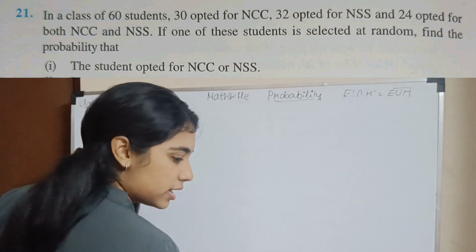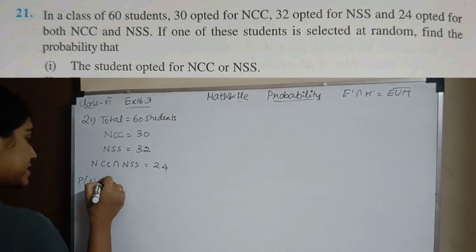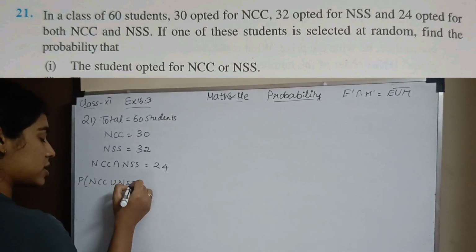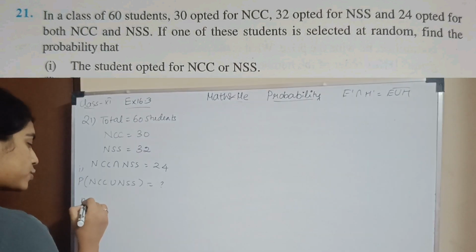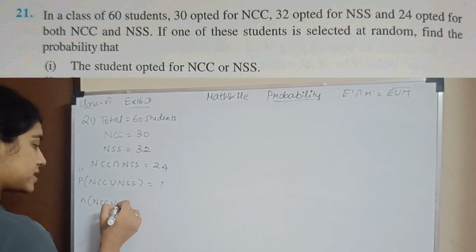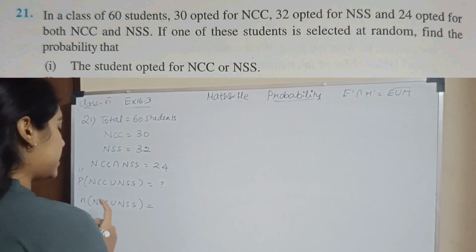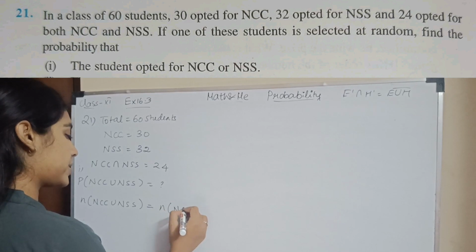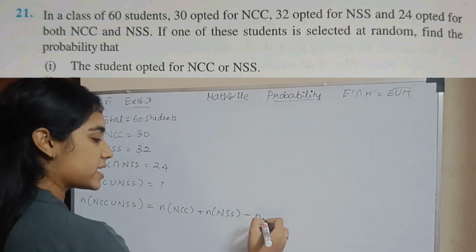They are asking the probability that the student opted for NCC or NSS. So they are asking for this probability. This is my first subsection. So I need to find the number of students who have opted for NCC union NSS. Only if we know the favorable outcome can we substitute. So I have the number of NCC students plus the number of NSS students minus their intersection.